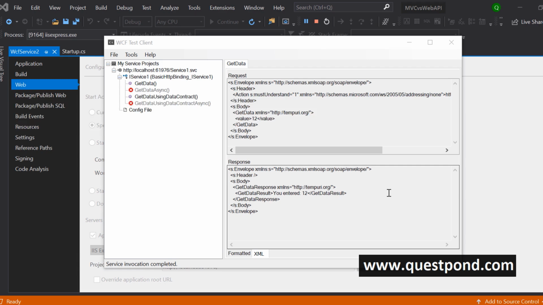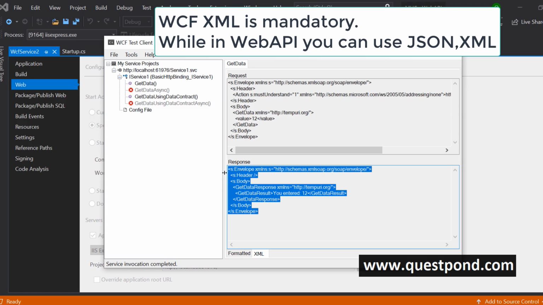Point number 2, in WCF, you communicate using XML. So you can see here, you communicate using XML. XML is like mandatory when it comes to WCF or when it comes to SOA. But in case of REST or in case of web API, it is more representational. In REST, he does not say that, oh, you have to implement JSON, you have to implement XML.